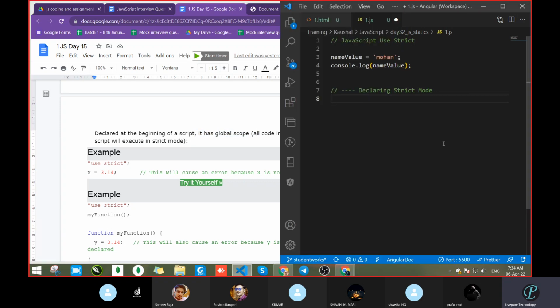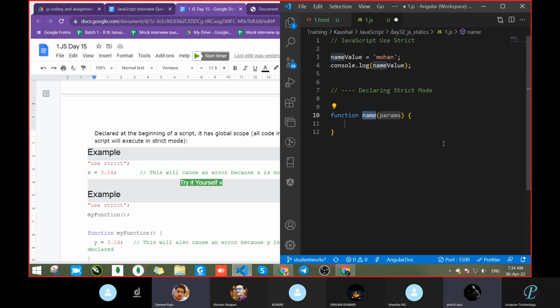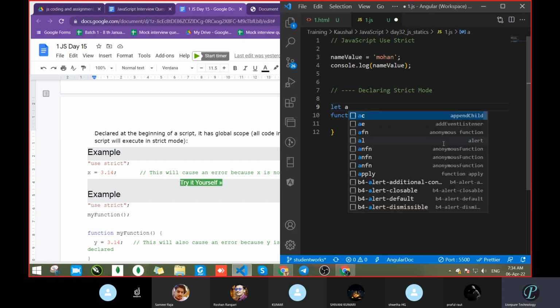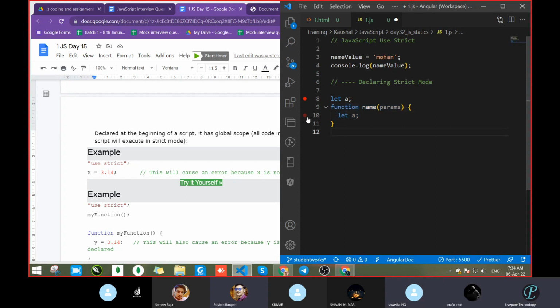What is the meaning of global? Accessible everywhere. Suppose here we had written one variable, let a, and here we wrote one variable, let a. Will it give an error or work fine? It will give an error, sir? Okay, fine. Line number 8, is this local or global? Global, sir, because it is out of the function. What about line number 10? Local, because of the scope.